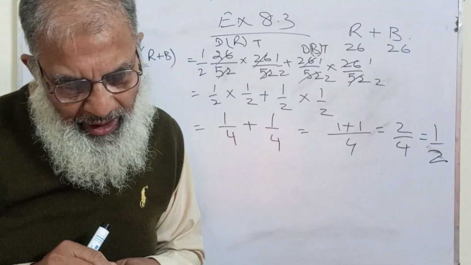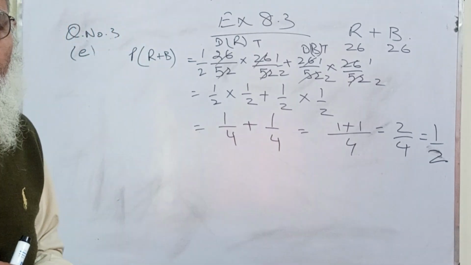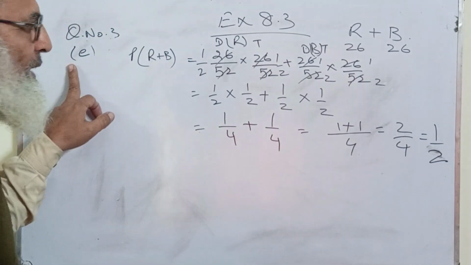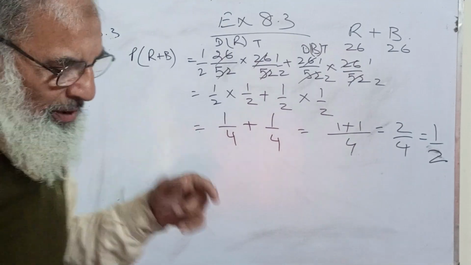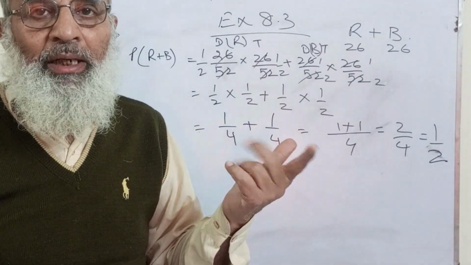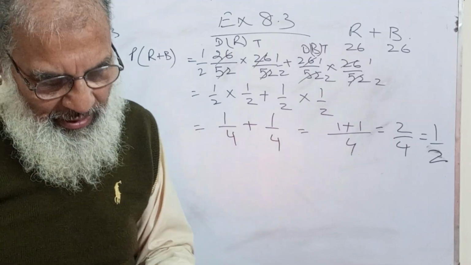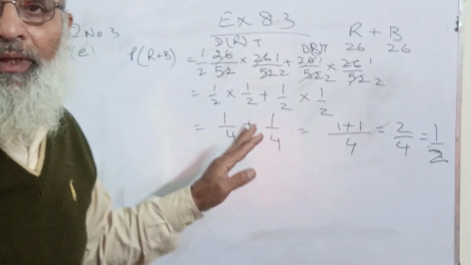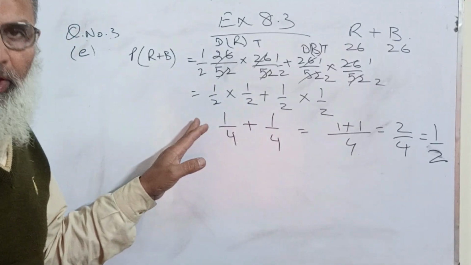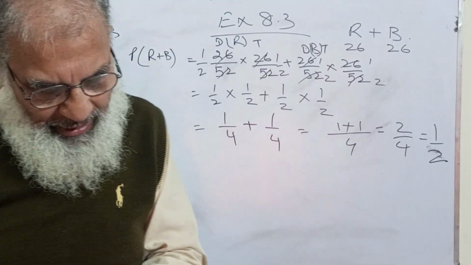The cards are of different colors. Part F is again similar to this, because they both are of different colors. The same logic will apply over here, so it need not be done.